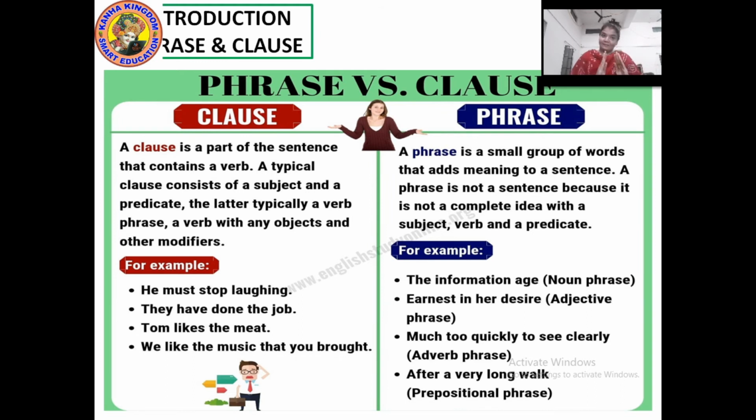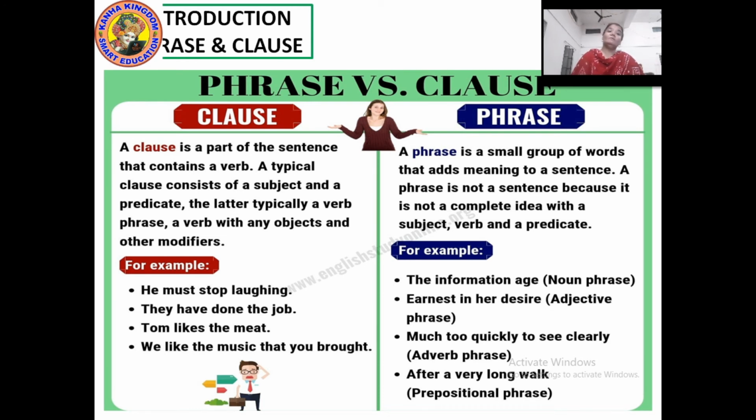Sometimes the clauses are in such a form that they give a complete sense on their own, having a subject and a predicate all in one. But sometimes the clauses are in such a form that they are depending on other parts of the sentence. He must stop laughing. Is this an independent clause or a dependent clause? Independent, because it's standing on its own. It doesn't need any support. They have done the job.